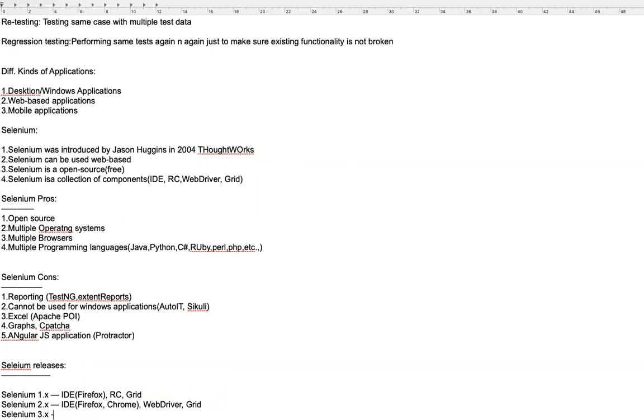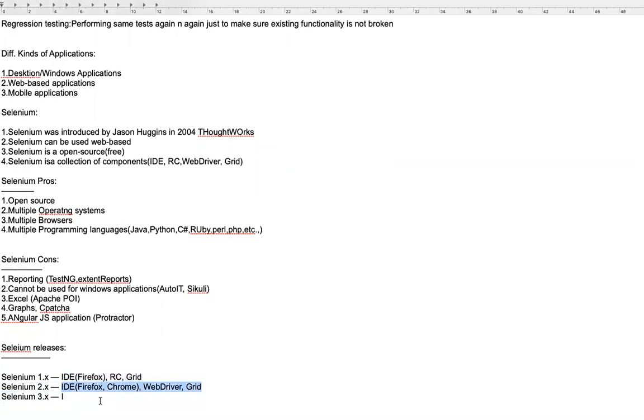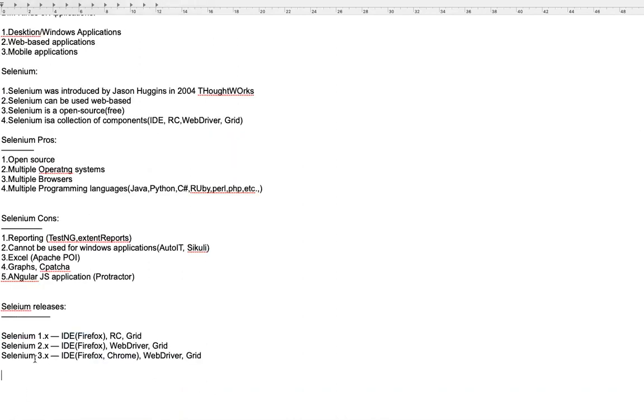Then we had the Selenium 3 version. In the 2 version, still only Firefox was supported, but in the 3 version Chrome was supported as a plugin. And 3 has many versions, so Selenium has many minor versions. The first number is called the major version, and if there is something like 3 dot some number, that is called the minor version.